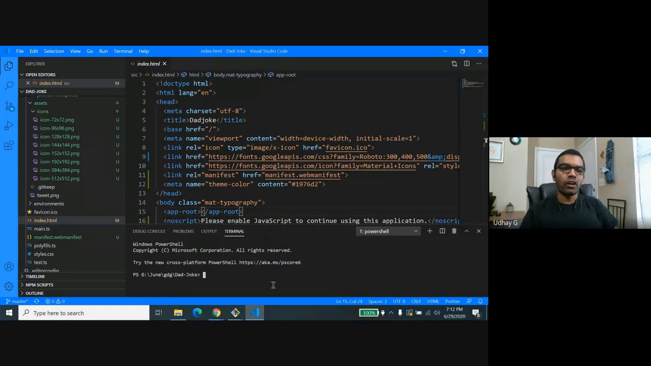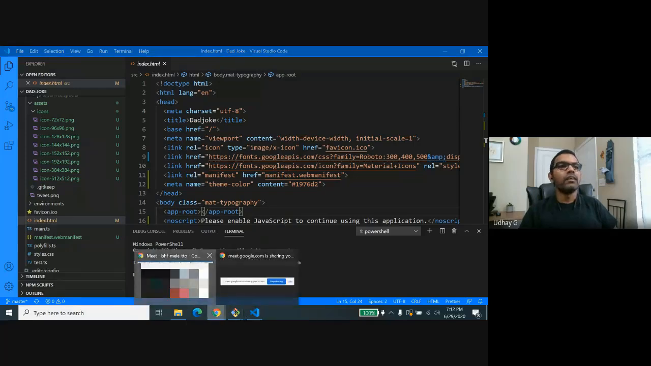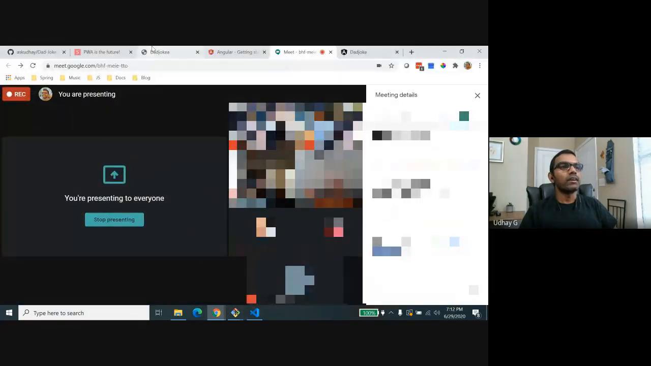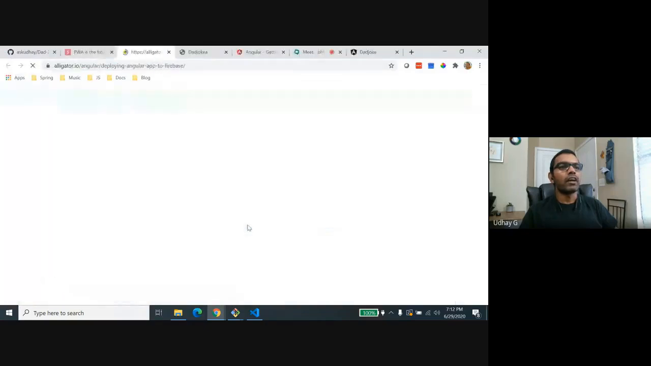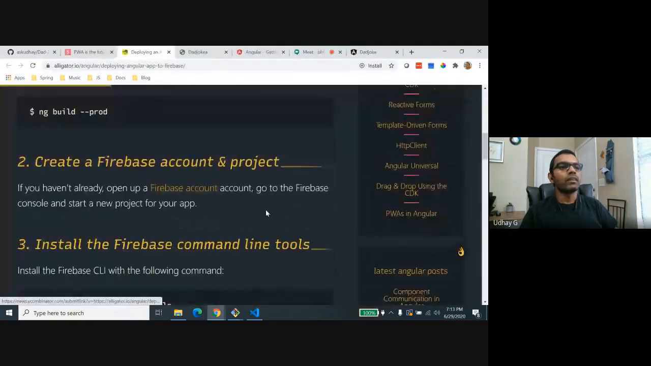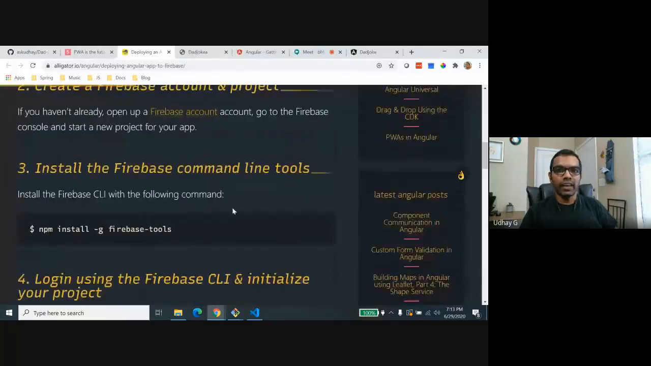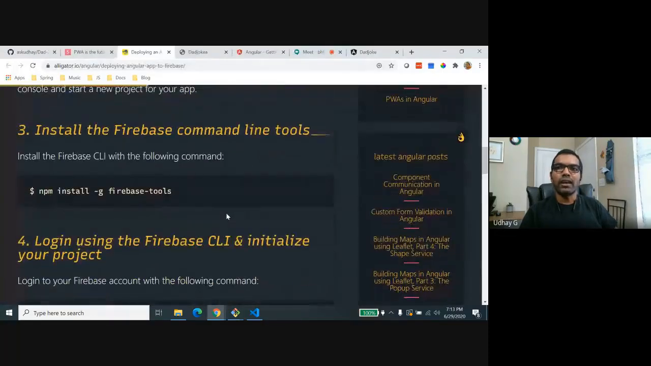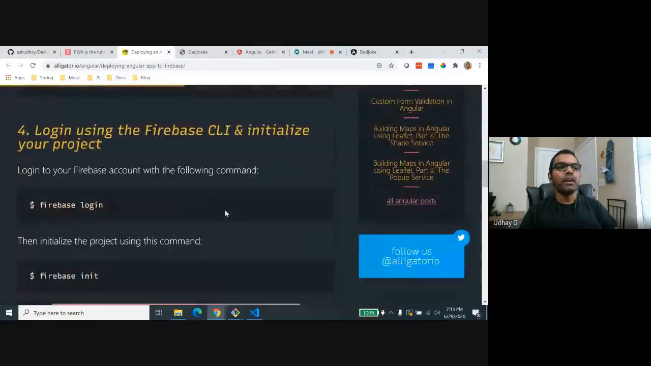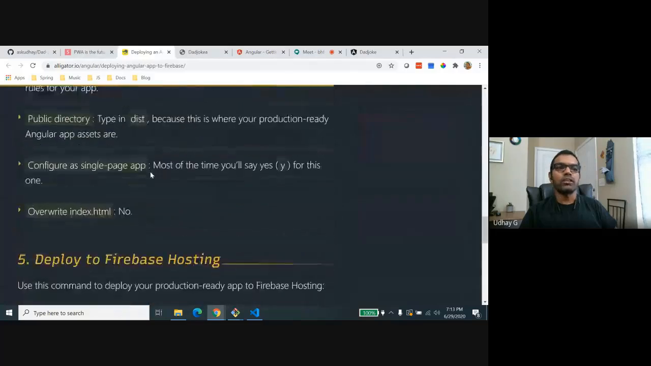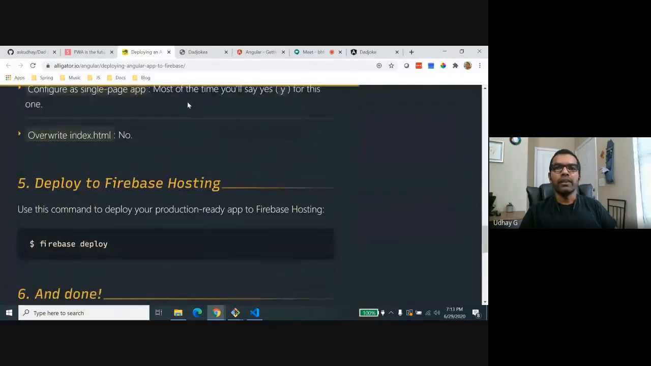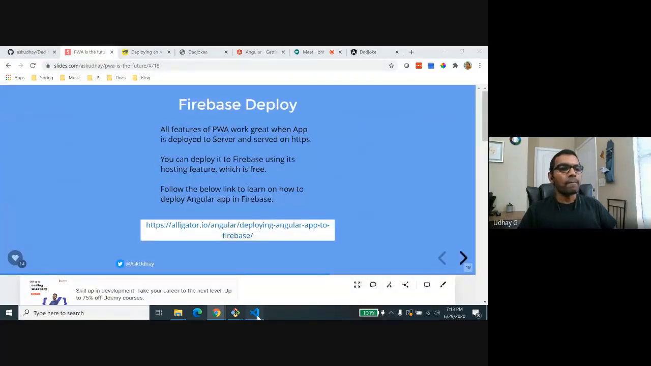it. But if you are not aware of what Firebase is, you can take a look at this quick tutorial available under alligator.io. You can take a look at how to install Firebase locally as an npm package, how to log into Firebase, how to initialize a Firebase project, and how to deploy the project to the remote Firebase server, right? Sure. Yeah, coming back.